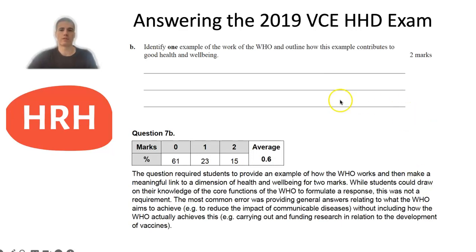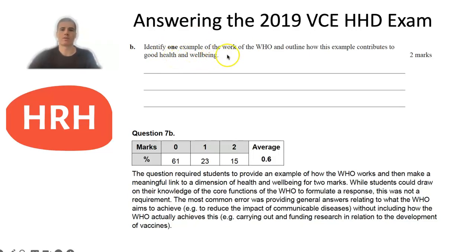B then was asking for 2 marks to identify one example of the work of the WHO and outline how this example contributes to good health and well-being. So this didn't have to be linked to the case study. It was just simply an example of the work of the WHO. There's quite a few different examples of those, and then obviously a link to a dimension of health and well-being. So whenever you see health and well-being in a question, that's a dimension.